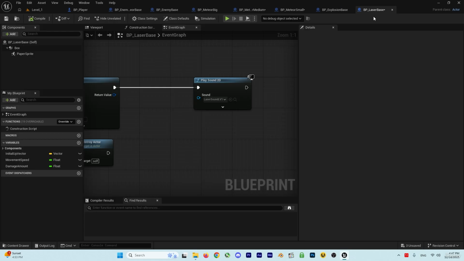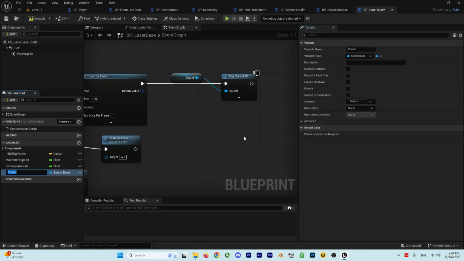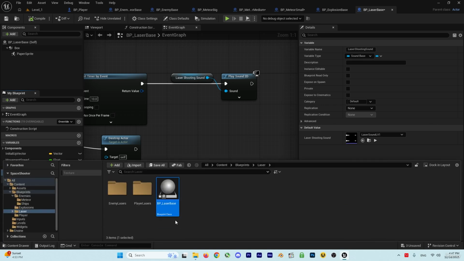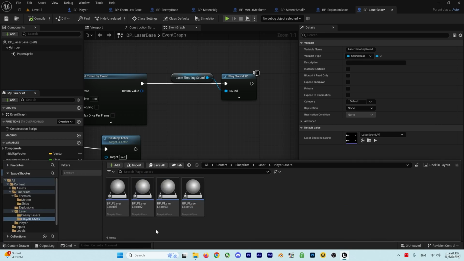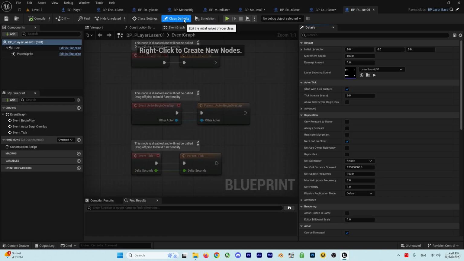to be like that. Click on laser base and promote these to a variable, and we can call it laser shooting sound, right? Beautiful. Now let's see how we can use it. For example, I will go to player laser. We have 4 types of player laser, and we need to choose a sound for each, right? So in class defaults, the laser shooting sound for laser 01 should be laser sound level 1, right?